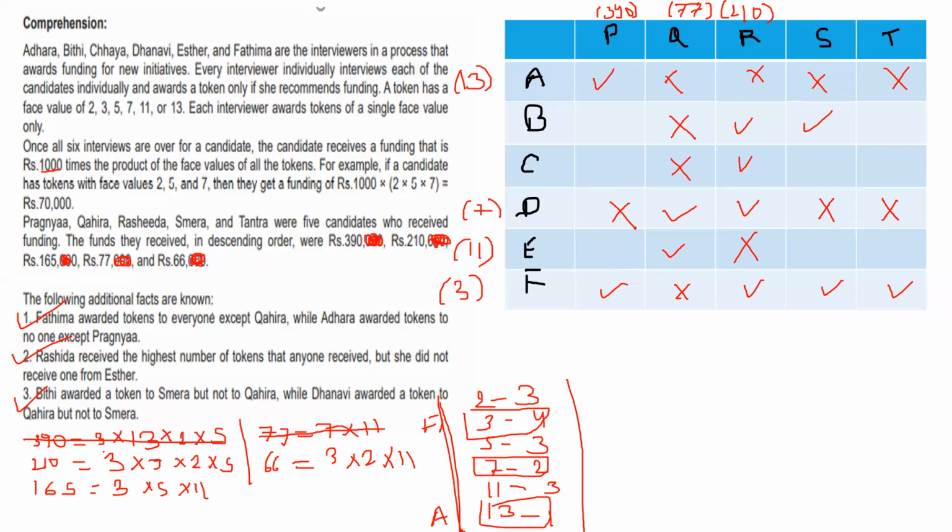See, Pranganya is 390. 390 is 13 into 3 into 2 into 5. So Pranganya won't get a tick over here because this column belongs to 11. And this will be crossed here because Pranganya isn't there. Now 11 has 3 ticks. We already have 1. These 2 will also be tick. Done. Now Pranganya she received 3 and 13. Now 2 and 5 remains. So these all will be correct. 2 and 5.